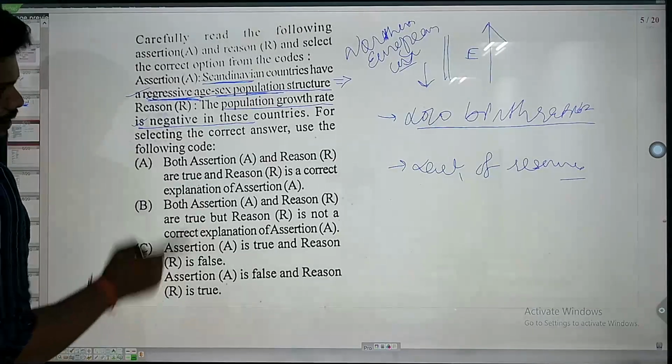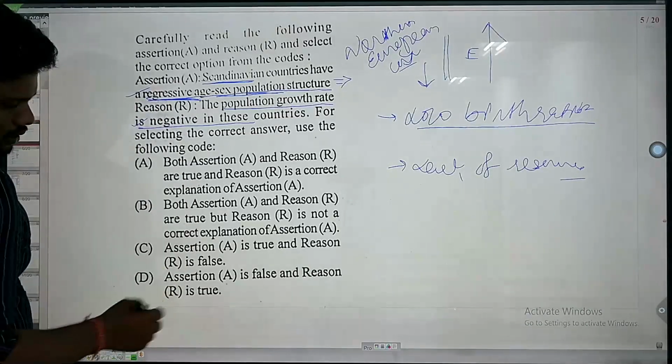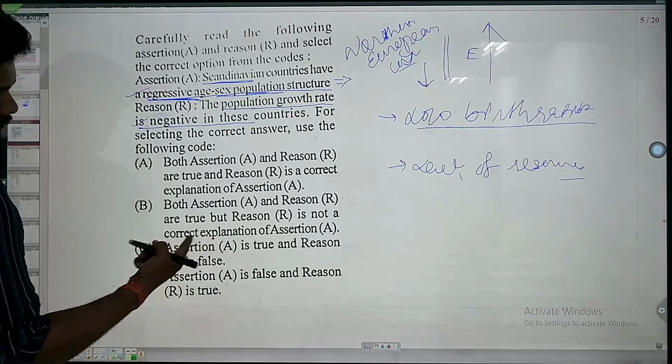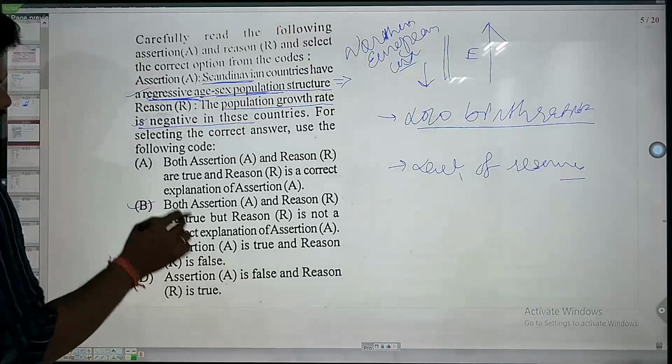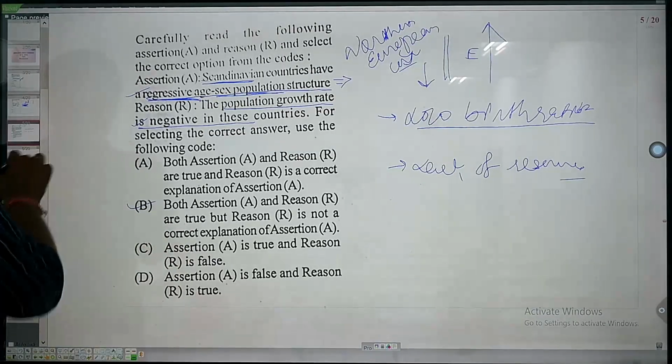Both the statements are correct, but it cannot be the correct reason for this one. It is because of the resources. So both assertion and reason are true, but this is not the correct explanation of A. Okay, is that clear? So next we can go for,